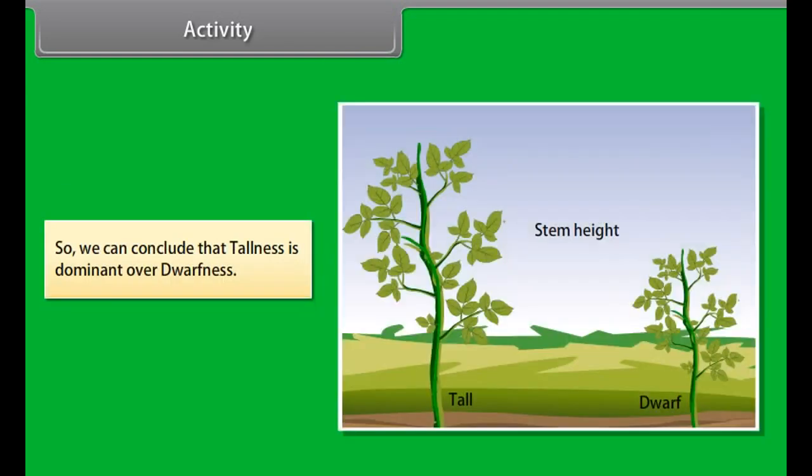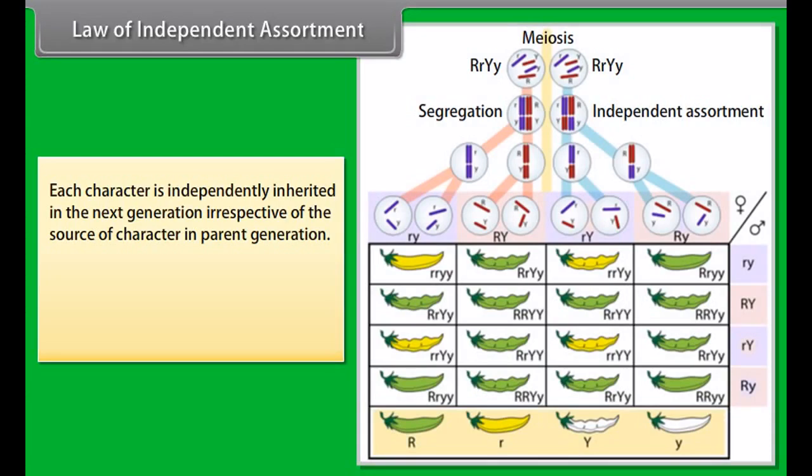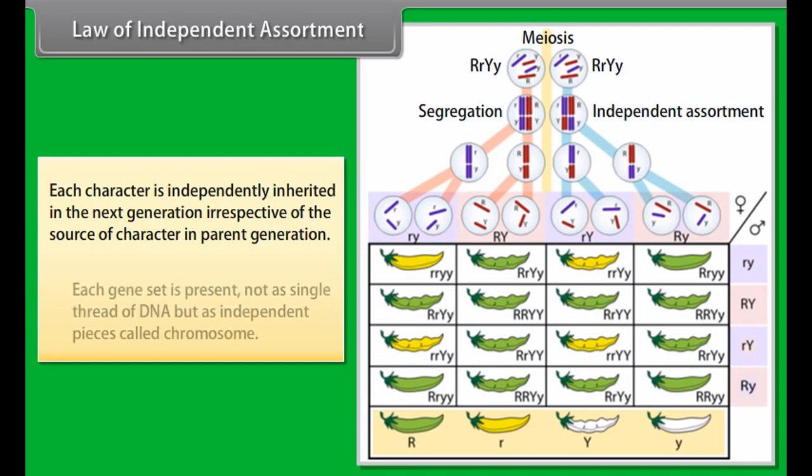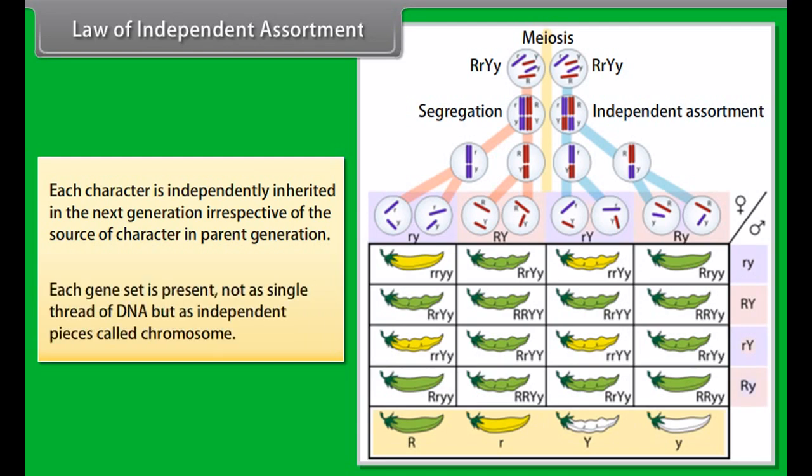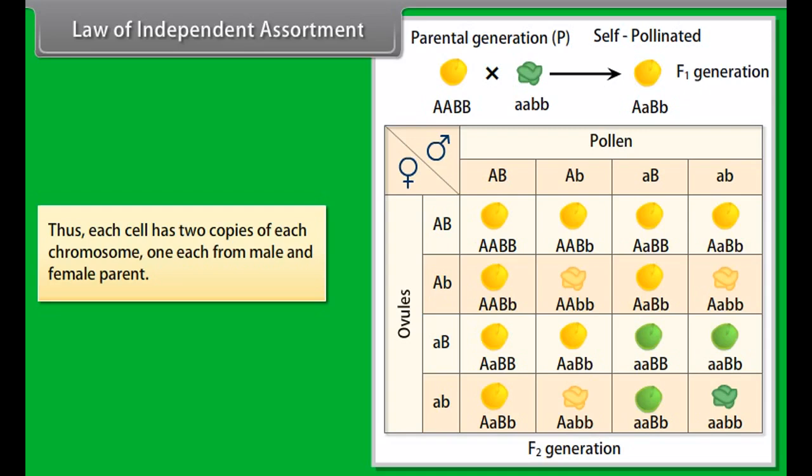So we can conclude that tallness is dominant over dwarfness. Law of independent assortment: each character is independently inherited in the next generation irrespective of the source of the character in the parent generation. Each gene set is present not as a single thread of DNA but as independent pieces called chromosomes. Thus, each cell has two copies of each chromosome, one each from the male and female parent.